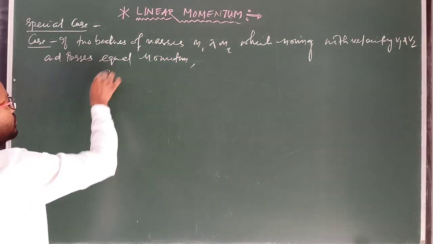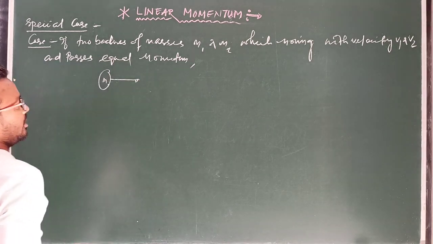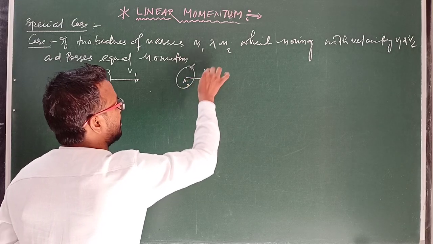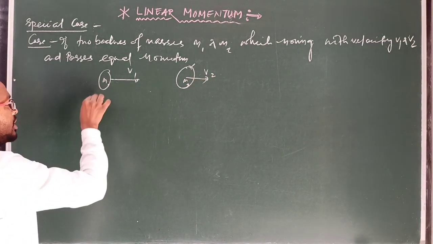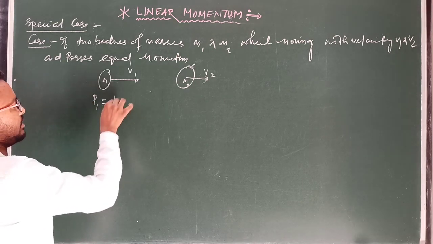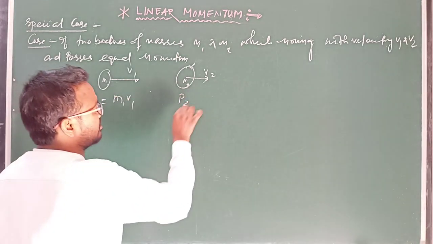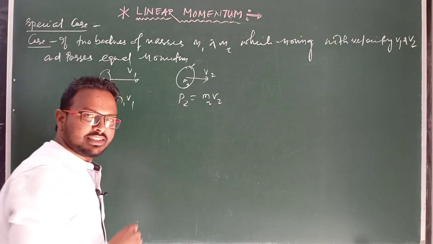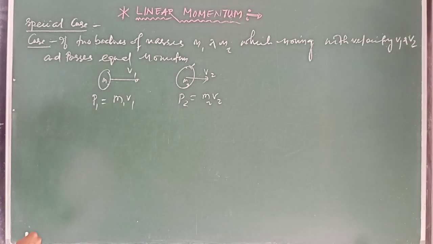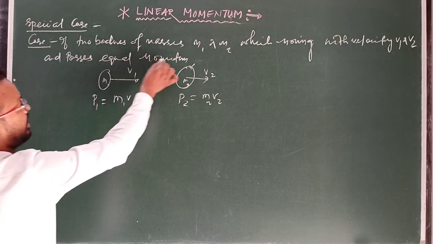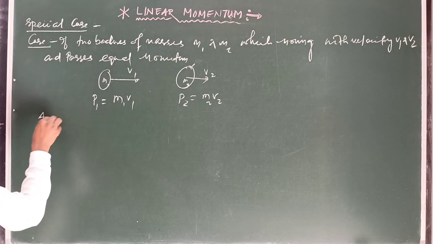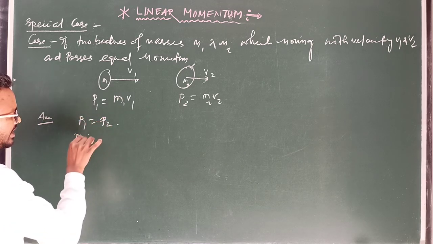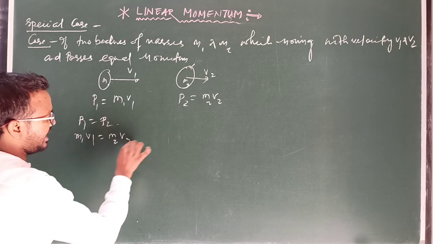So here suppose two bodies: this is mass m1 moving with velocity v1, and another body of mass m2 moving with velocity v2. So here momentum we can write: first body p1 equal to m1 v1, and second body momentum, that is mass m2 and velocity v2. Clear? Okay. And given that they possess equal momentum, so according to definition we can write p1 equal to p2, means m1 v1 equal to m2 v2.